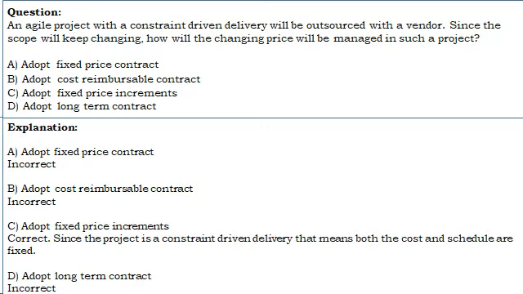Let us see the answer. A. Adopt fixed-price contract. Incorrect. B. Adopt cost-reimbursable contract. Incorrect. C. Adopt fixed-price increments. Correct. Since the project is a constraint-driven delivery, that means both the cost and schedule are fixed. D. Adopt long-term contract. Incorrect.